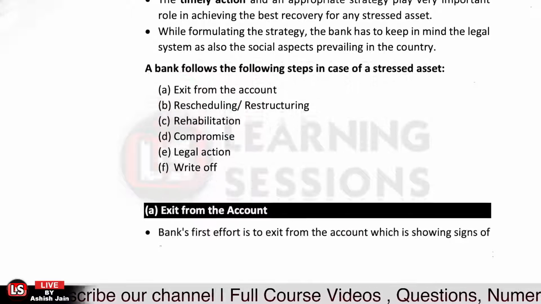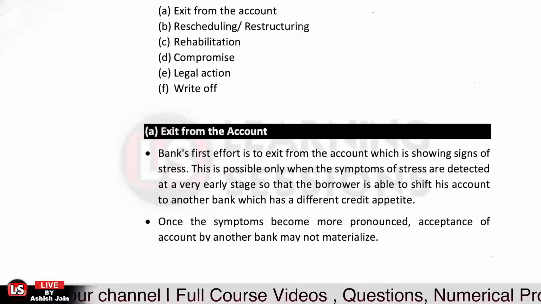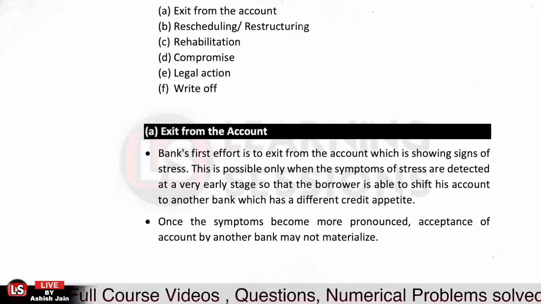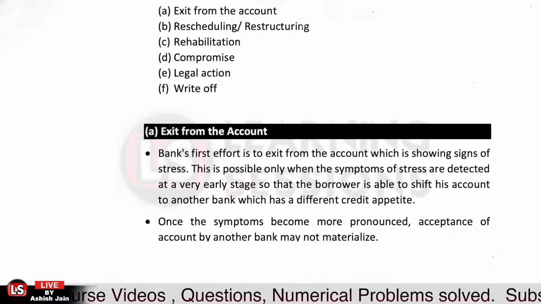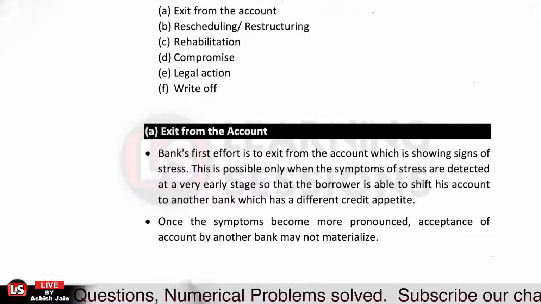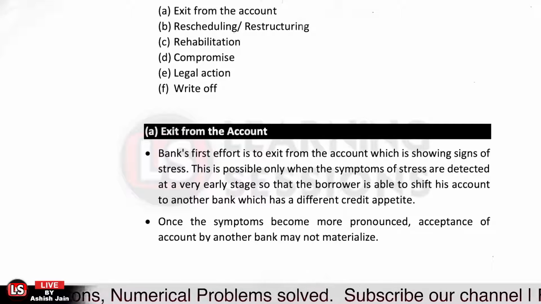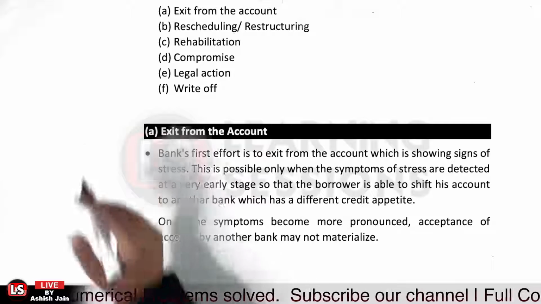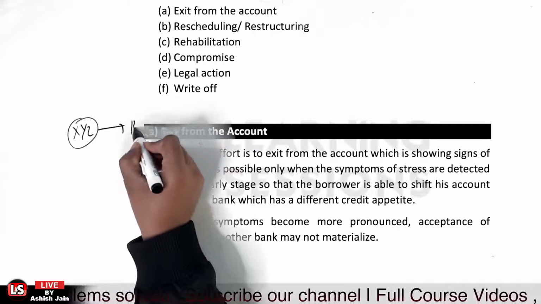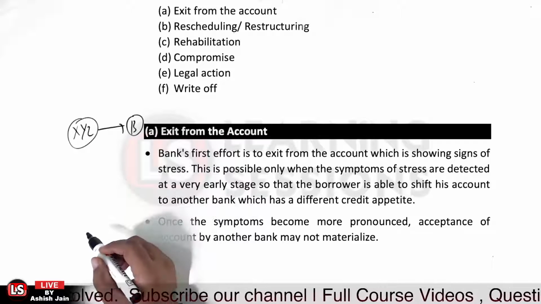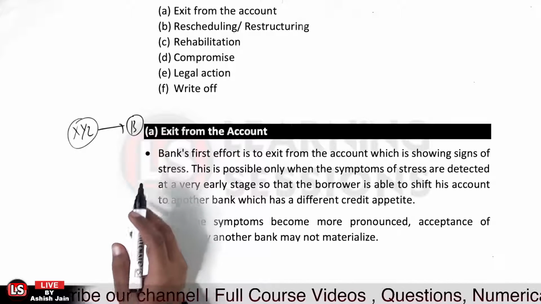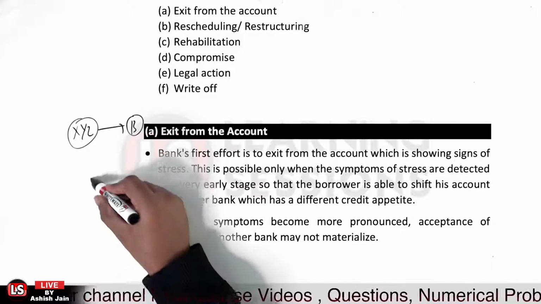Okay, so first is exit from the account, and that is possible at a very early stage. When you are able to locate signs of irregularity in the account, you can choose this option to exit from the account. Let us take the case that XYZ bank has sanctioned a loan to person B, and the loan account is now showing signs of irregularity. In that case, a takeover loan can be sanctioned by any other bank.